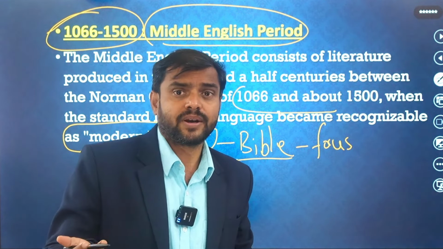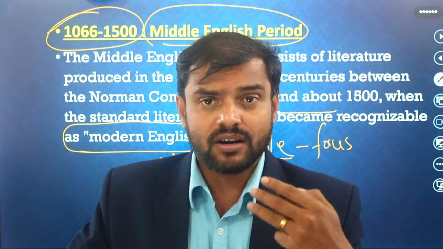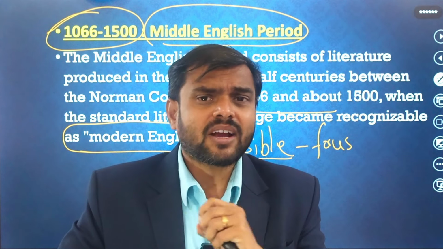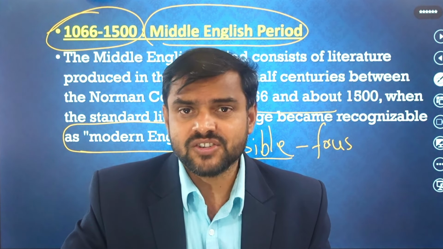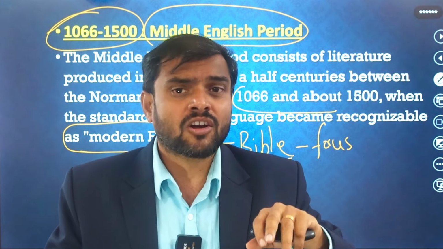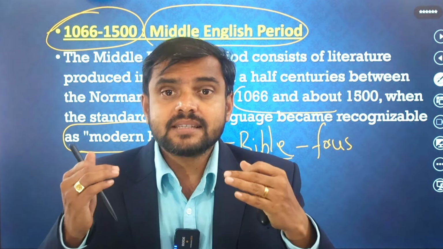Especially in this period, Chaucer came. Chaucer is called the father of English literature or the father of English poetry, said by John Dryden. Why did he call him the father of English poetry? Because before that, many things had been written. Many writers were writing, but they were publishing anonymously, so we don't know. But he is the first writer who wrote in a very systematic manner.